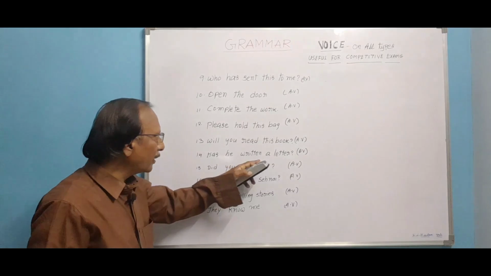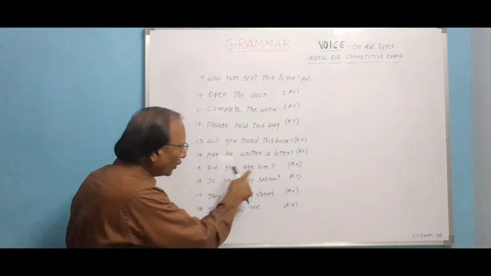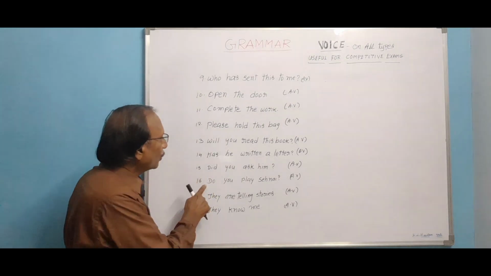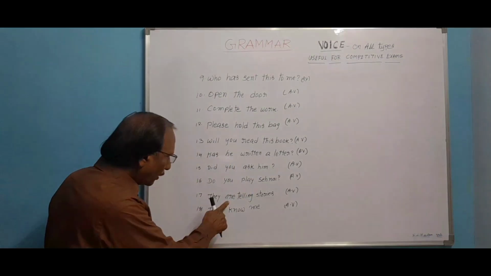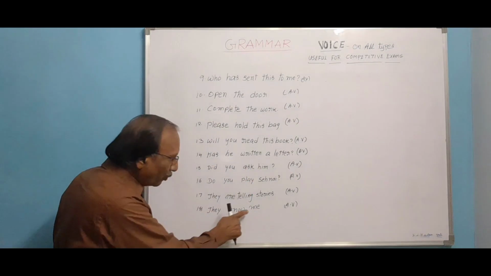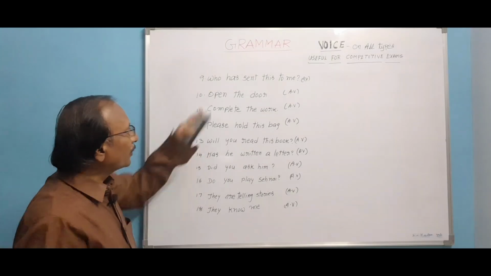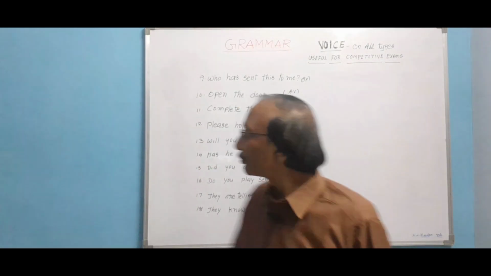Has he written a letter, present perfect. Did you ask him, simple past. Do you play Shahnai, simple present. They are telling stories, present continuous. They know me, simple present. Now let us see how they are changed into passive voice.